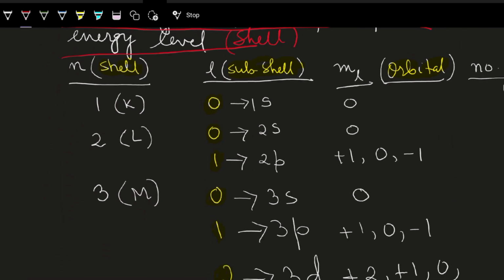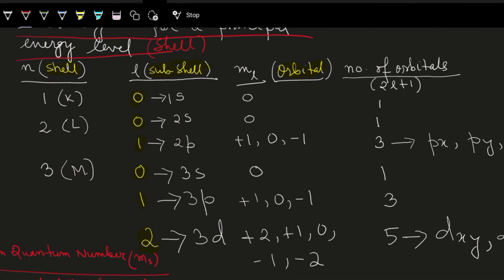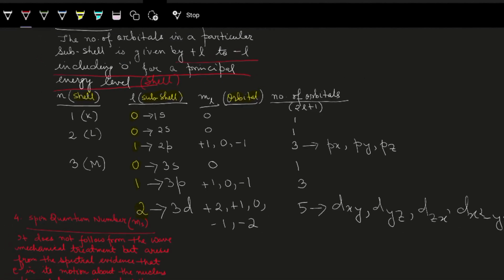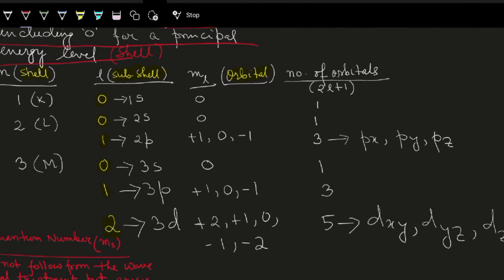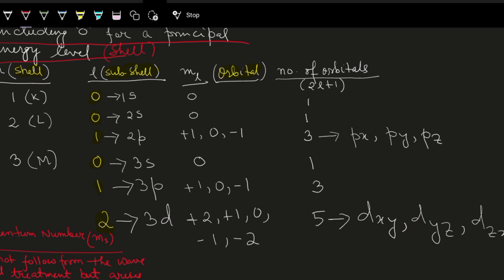That I have shown you here. Let us see. Okay. Now let us see over here, n shell. n equal to 1 is the K shell, n equal to 2 is the L shell. That means the value of n is giving the shell, the value of l is giving the subshell, and the value of ml is giving the orbital, and they are highlighted.